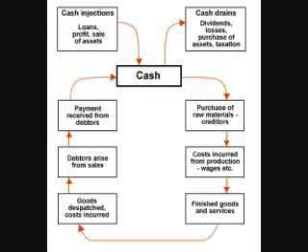In other cases, major assets can also be bought. In the cycle, the cash drains and injections are shown separately at the top because they are independent of the process of production and sale.